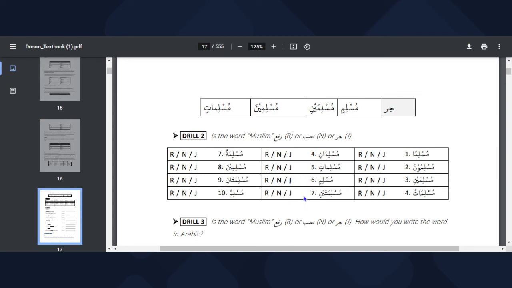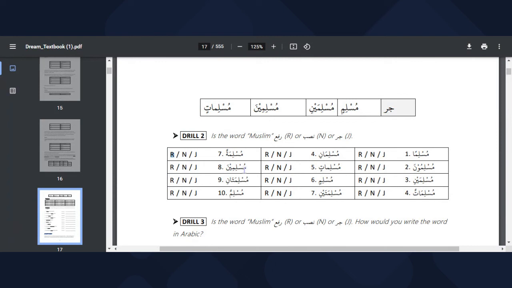We have Muslimataini. Let's go back to our chart. Muslimatun, Muslimatan, Muslimatin, Muslimatani, Muslimataini. Ataini is used for nasib, and also used for jar. So we say nasib or jar. We also have Muslimatun. Muslimatun, straight away it's rafun.